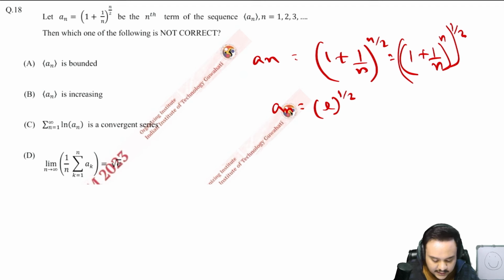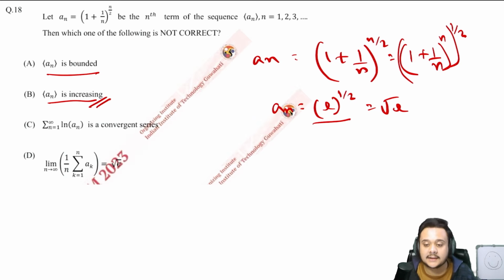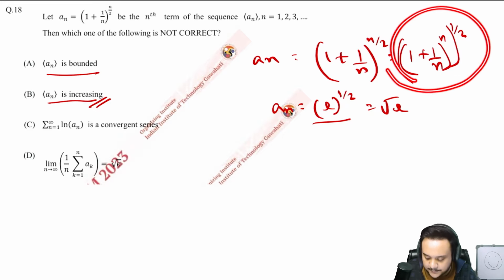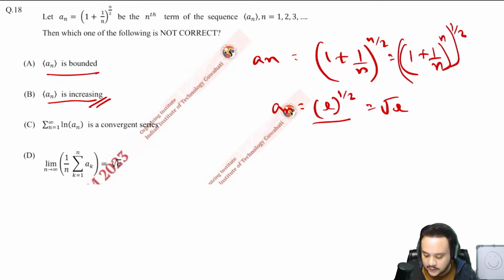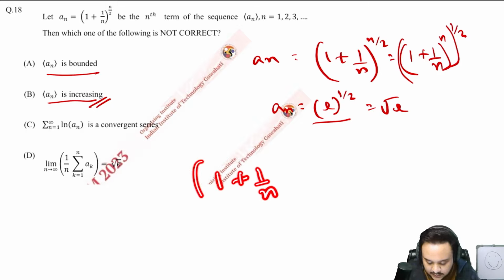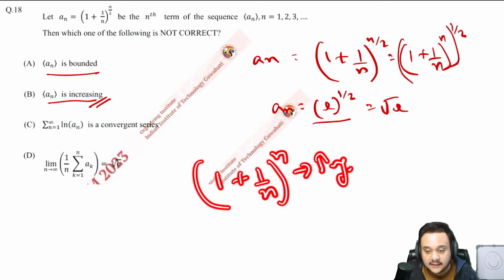Now what we are being asked is that first one says that a_n is bounded. Yes, it is a constant value which is root e. Then a_n is increasing. So to find out if a_n is increasing, if we just look at this term here and ignore the 1 by 2 power, if we just look at (1 plus 1 by n) to the power of n, is this term increasing when n is increasing? Yes, absolutely. You can also try that.